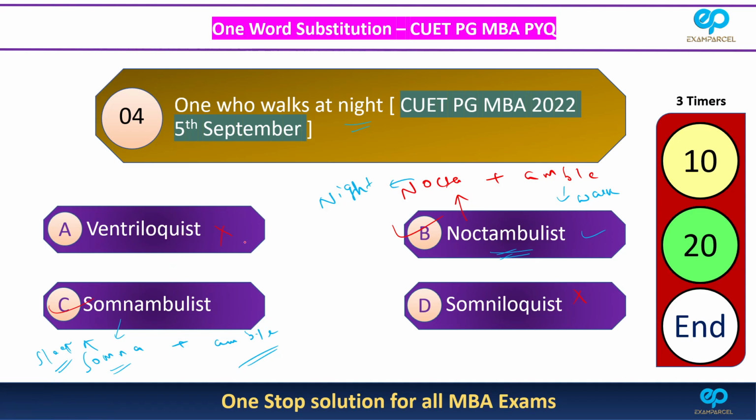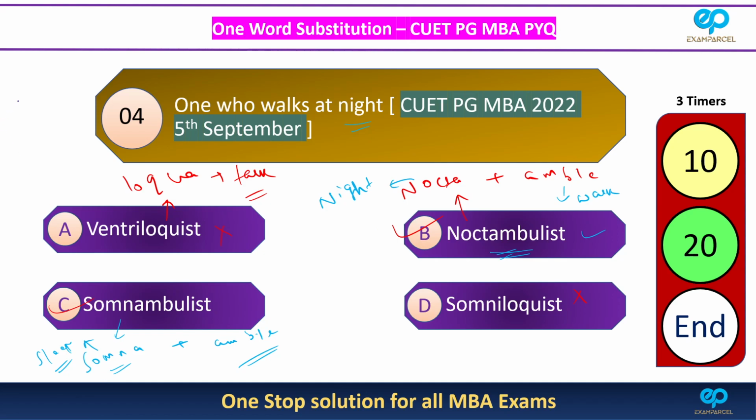Ventriloquist. Now here we have a root word, loqua. Loqua means talk. So a ventriloquist is an entertainer who has the ability to speak without moving his lips. So you will feel that the voice is coming from somewhere else, right?